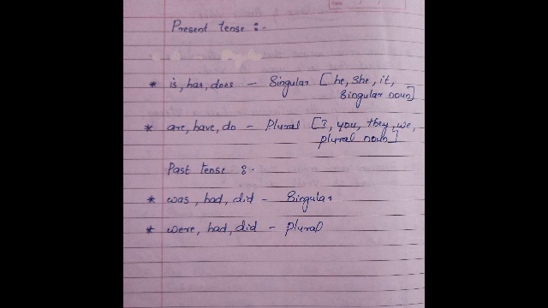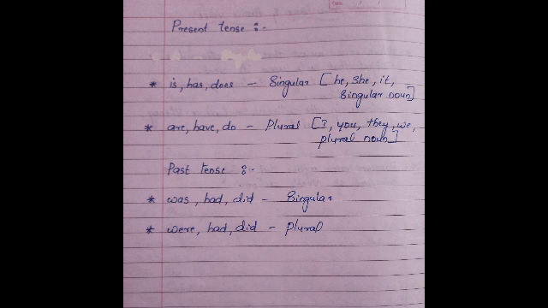Plural nouns means children, students, books, teachers. All these are plural nouns.